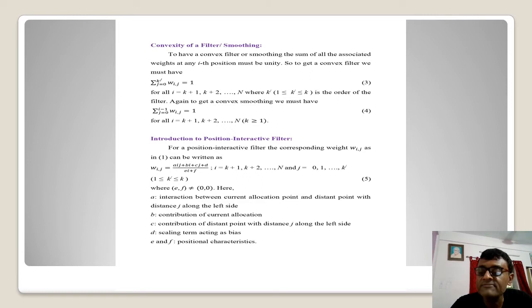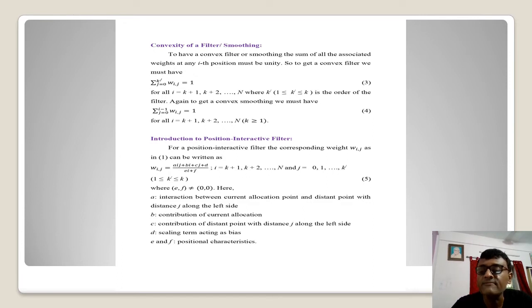So let me explain the significance of these six different parameters we have taken. The first, A, gives us the idea of the interaction between the current allocation point and a distant point with distance j along the left side. When we talk about B, it is the contribution of the current allocation. When we talk about C, it means the contribution of the distant point with distance j along the left side. This is the past one. And D is the scaling, acting as a bias term.